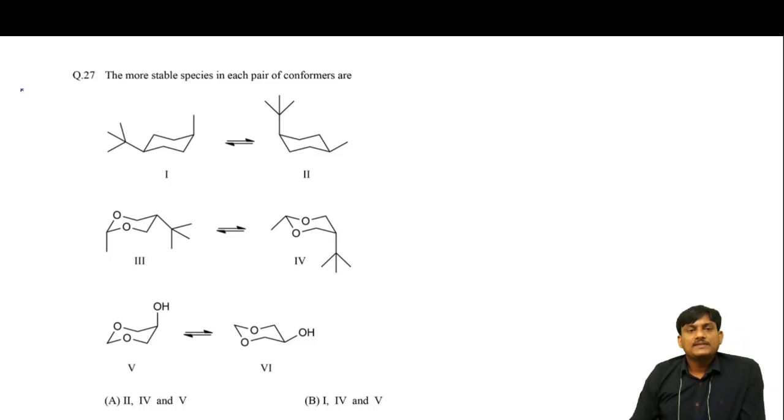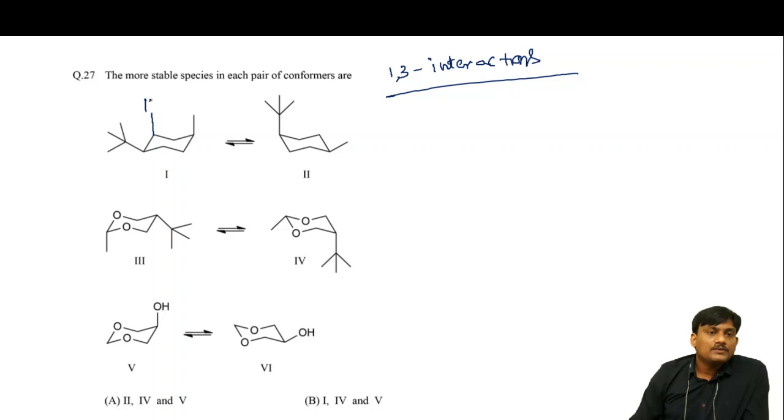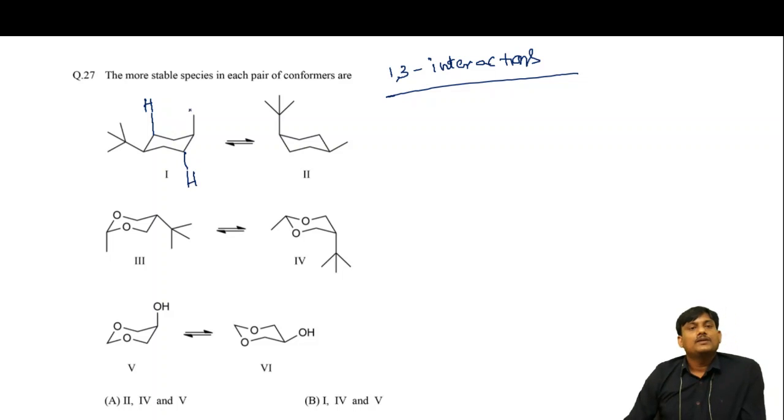The most stable species in each pair of conformers are... Here you have to identify the 1,3 interactions. Suppose you take this cyclohexane derivative. In this case, the bulky group is at the equatorial position, and at the axial positions you have hydrogens. Here there is a repulsion between hydrogen and methyl. In this case there is no repulsion.